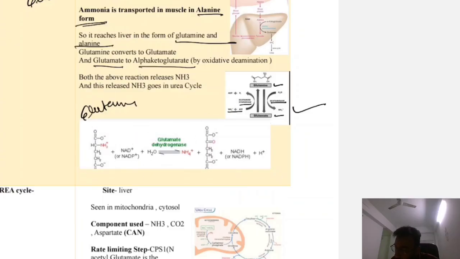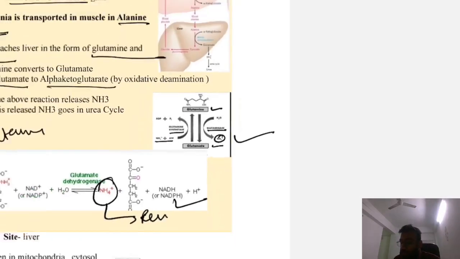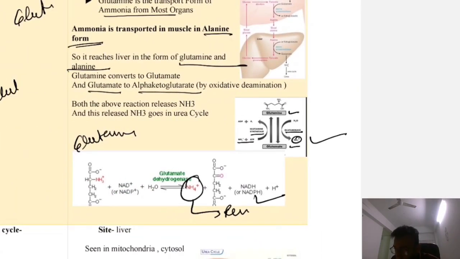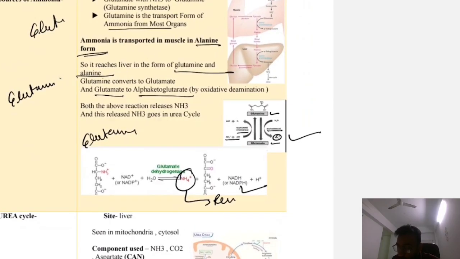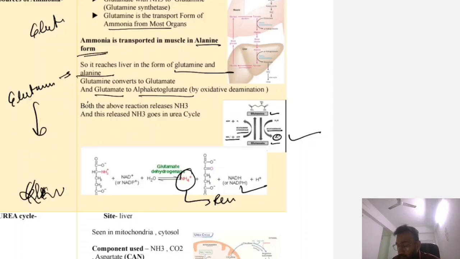Okay, so NH3 is released in this case. Glutamine is converted to glutamate, and NH3 is released here too. So NH3 is released in both reactions. Glutamine is the transport form of NH3. Glutamate is again converted to alpha ketoglutarate and NH3 is released. So glutamine is converted to alpha ketoglutarate, through glutarate. So this is how NH3 is released.